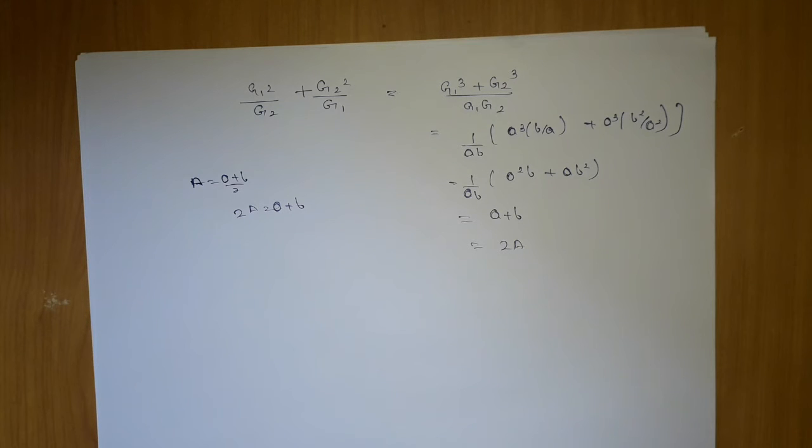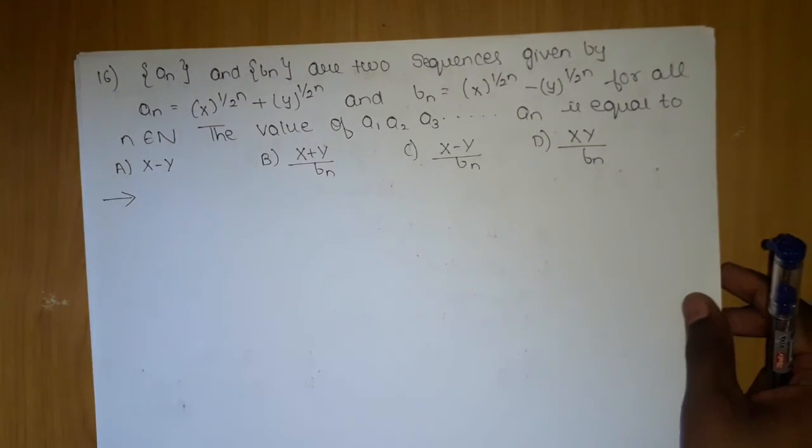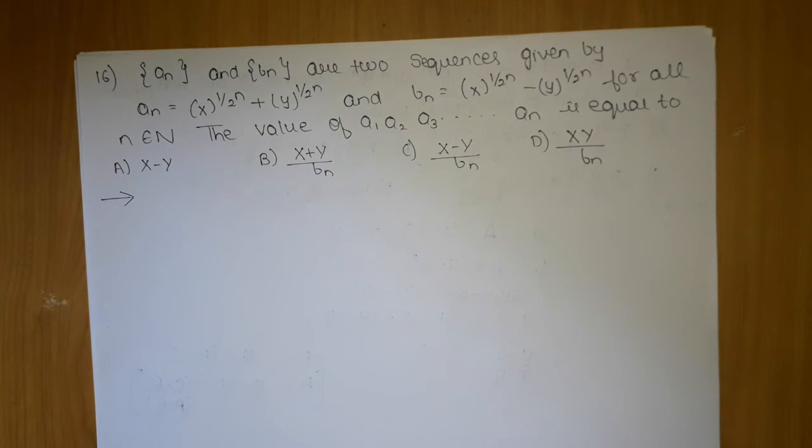The next question is the 16th question. There are two series, one series an and the other series bn, given by an equals x power 1 by 2 power n plus y power 1 upon 2 power n, and bn equals x power 1 by 2 power n minus y power 1 upon 2 power n, for all n belonging to natural numbers. The value of a1, a2, a3 and so on till an is equal to what?